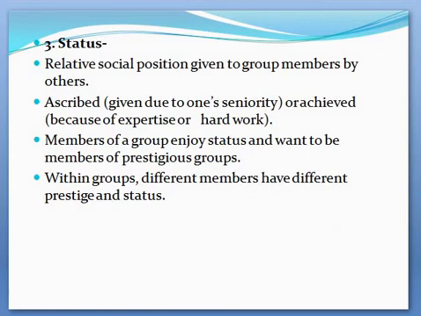Next element is status. Status refers to the relative social position given to a group member by others. This relative position or status may be either ascribed, given maybe because of one's seniority, or achieved, the person has achieved status because of expertise or hard work. By being members of the group, we enjoy the status associated with that group. All of us therefore strive to be members of such groups which are high in status and are viewed favorably by others.